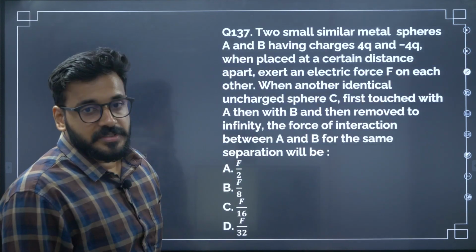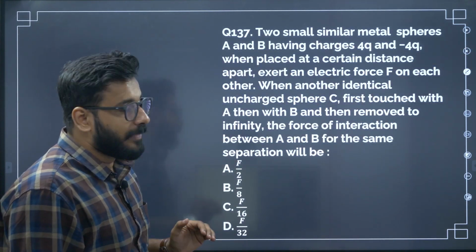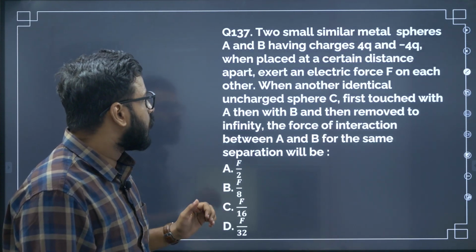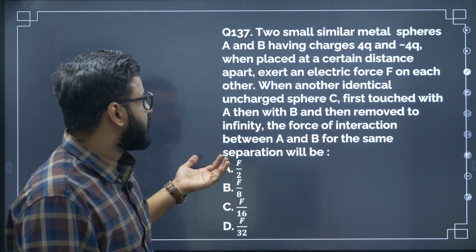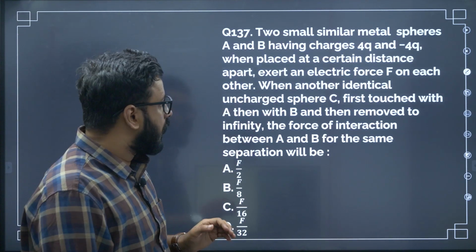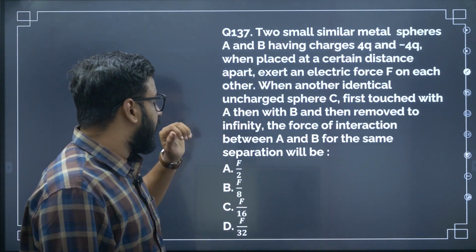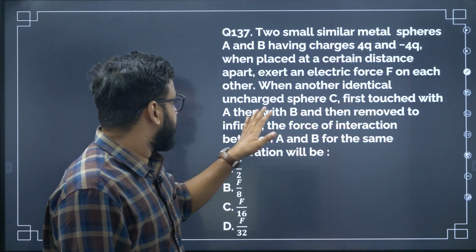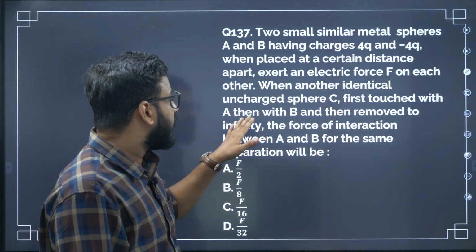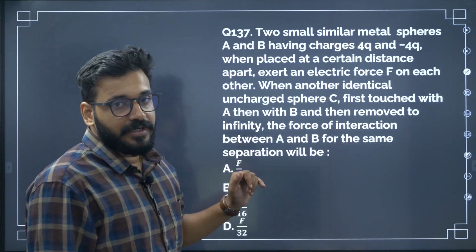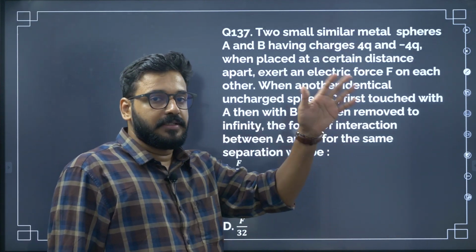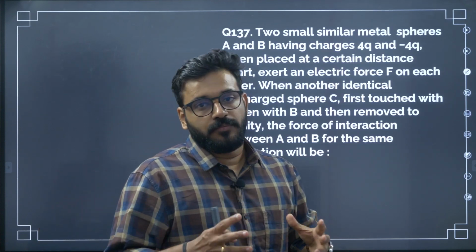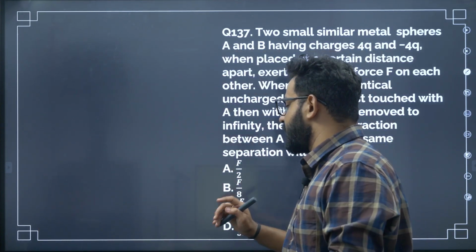All right. Next question. Two small similar metal spheres, A and B, having charges 4q and minus 4q, when placed at a certain distance apart, exert a force F. All right. When another identical uncharged sphere C touches first A, then B, then is removed to infinity, the force of interaction will be, now what will be the new force in relation with the old force?